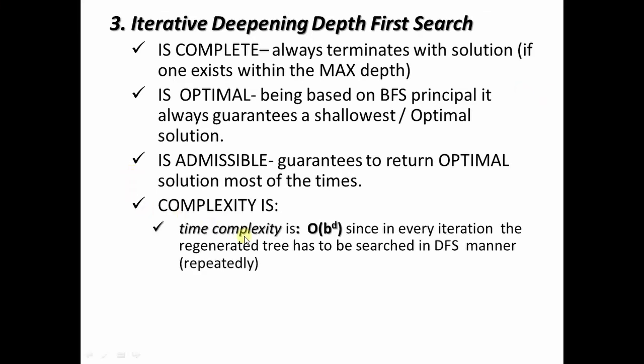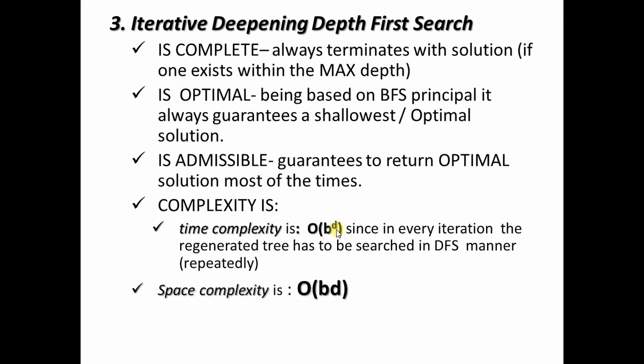Now the time complexity in this algorithm is O(b^d), which is an exponential factor. Since in every iteration the regenerated tree has to be searched in DFS manner repeatedly, that is again and again, in the worst case the time complexity becomes O(b^d), that's an exponential complexity.